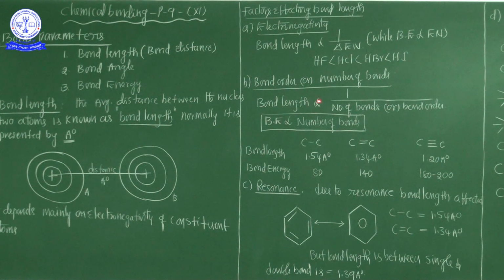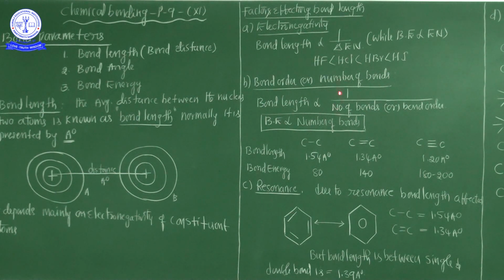Bond length is inversely proportional to the number of bonds, but bond energy is directly proportional to the number of bonds. Bond energy increases with increasing number of bonds, but bond length decreases with increasing number of bonds. This is a very important key point.